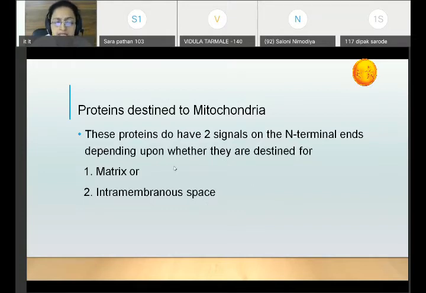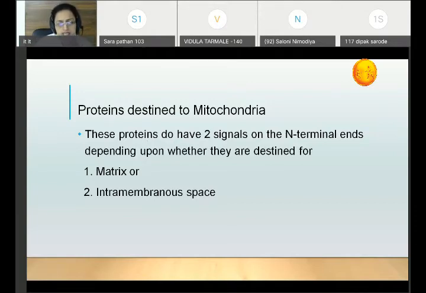So, which pathways are operating in the matrix of the mitochondria? You should recollect those pathways. They can be from carbohydrate metabolism, and they can be from lipid metabolism also. So beta oxidation is there. Then from carbohydrate metabolism, which pathways are there in the matrix? When I say the proteins are directed to the matrix, these proteins are nothing but enzymes. Enzymes are proteins in nature, except ribozymes, which are RNA in nature.